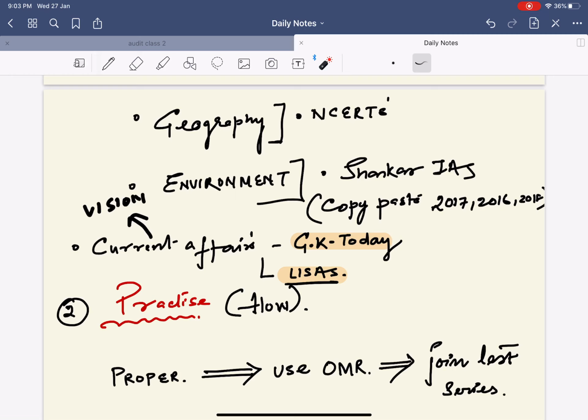And other things such as those which are related to other states. For example, there is a new railway station in MP. Now you do not need to read that. Or there is a certain kind of development in UP. Again, you do not need to read that. But please understand this: if MP has been given the largest railway station in the entire India, that is something of national importance that you should focus upon. So the crux of my saying is to focus on such things that are nationally important.